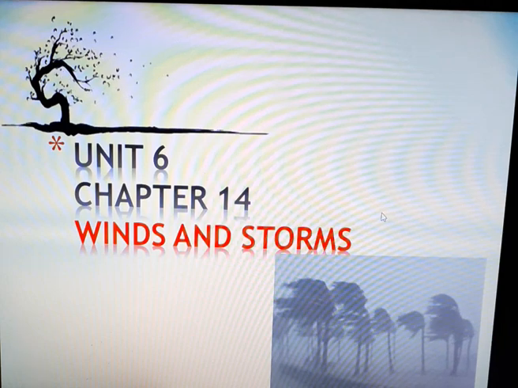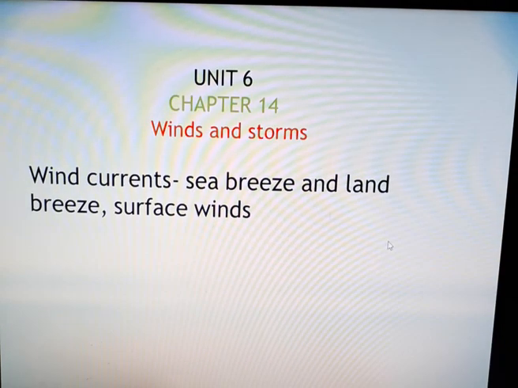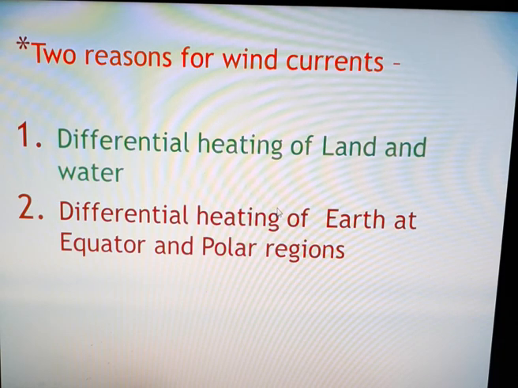So in this video, we will try to understand the different types of wind currents that we have: sea breeze, land breeze and surface winds. In the last video, we have already seen the meaning of wind currents. The continuous movement of air from high pressure area to low pressure area sets up wind currents or air currents.